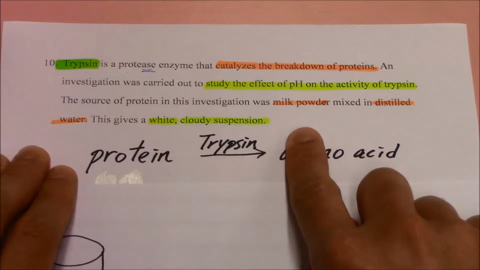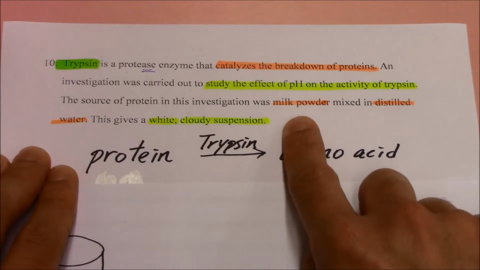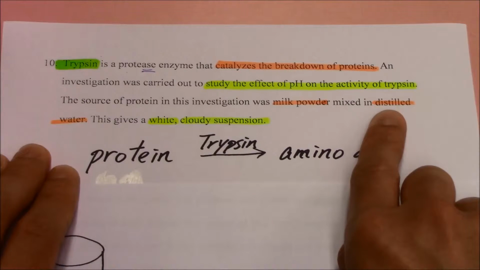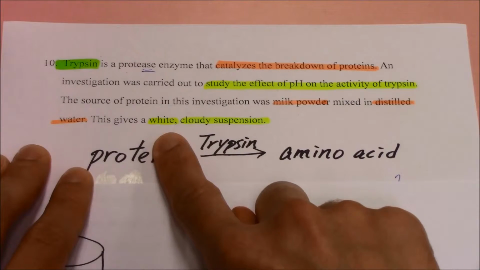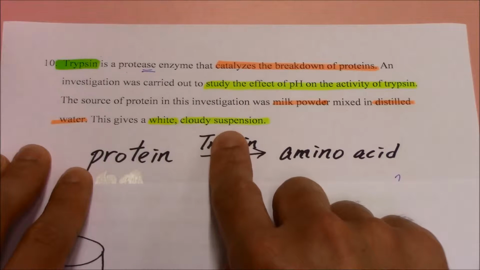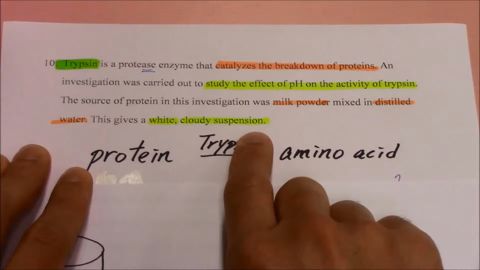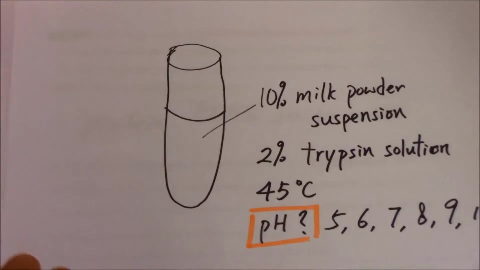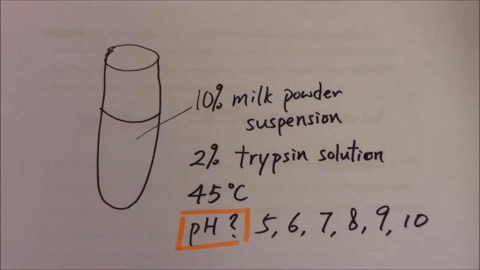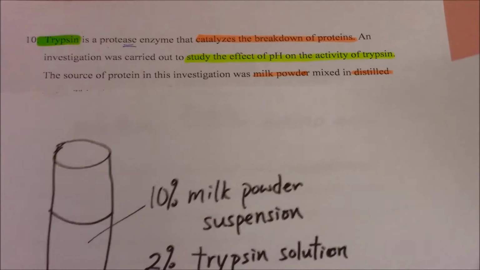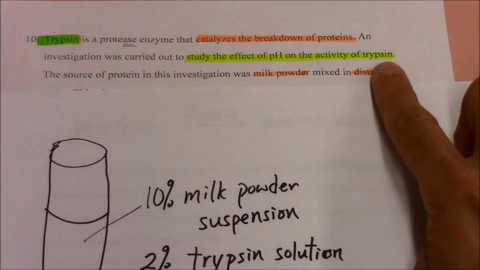So in this experiment, we are going to prepare the protein, and it is the milk powder mixed up in distilled water, and it will give us a white cloudy suspension. Beware of that. We have the white cloudy suspension at the very beginning, but after we add the trypsin, what will be the effect? And how can we determine the activity of trypsin?